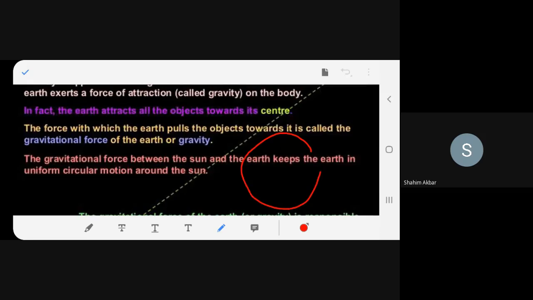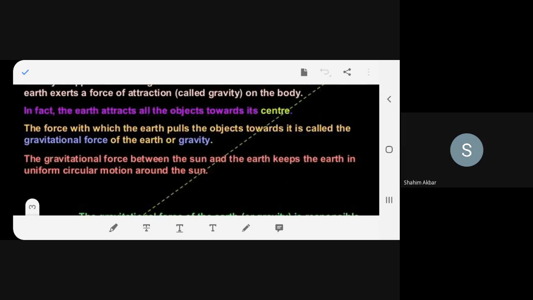This is the center of the earth. This is earth. We know the planet is round. This is the center of the earth. That is called the core. It is magnetic. You know that. The core of the earth is magnetic, right? So all the objects are moved towards the earth due to the pull which is done by the center of the earth. Now, this force by which the earth is attracting all the objects towards it is called gravitational force or gravity.